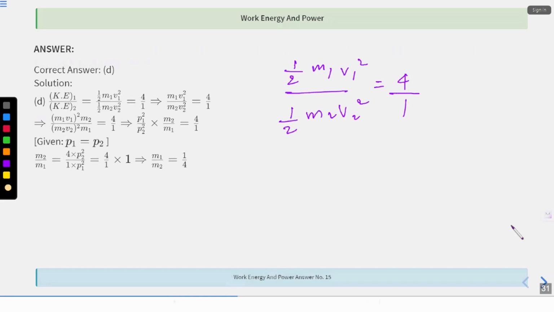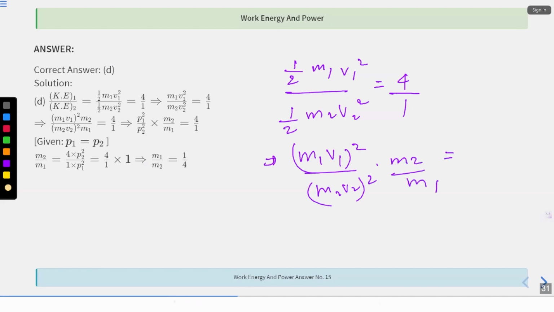Fine. So basically m1 v1 whole square divided by m2 v2 whole square into m2 by m1 is 4:1. Correct? So using this, I'll say that this is P1, right? So P1 square divided by P2 square into M2 by M1 is equal to 4:1. Given that P1 and P2 are same.